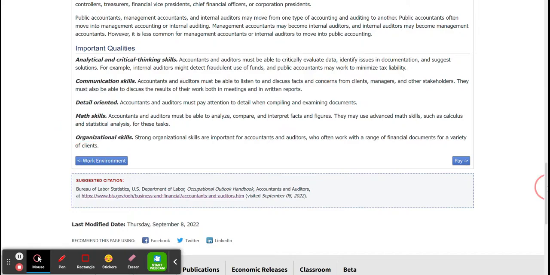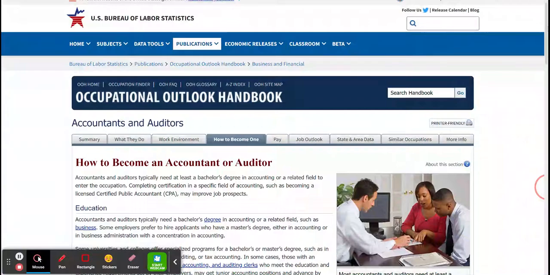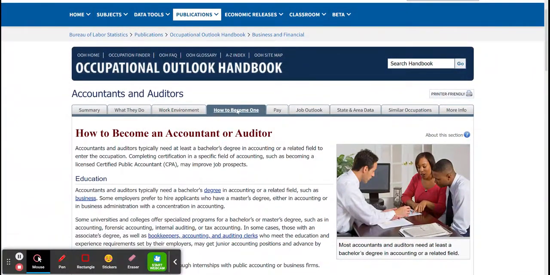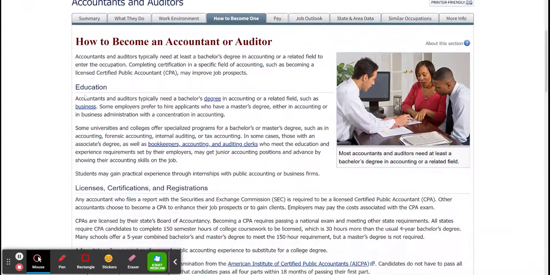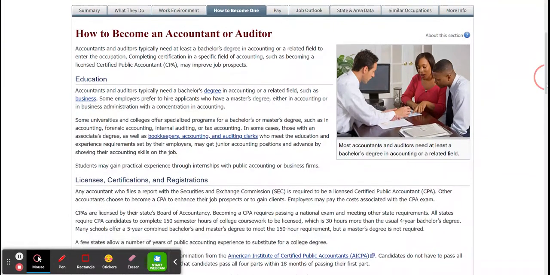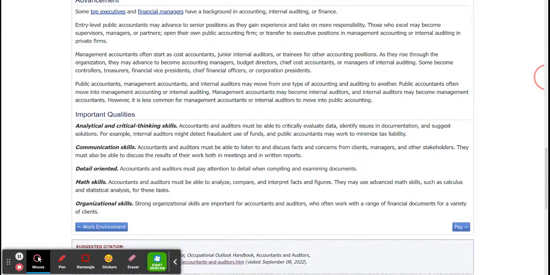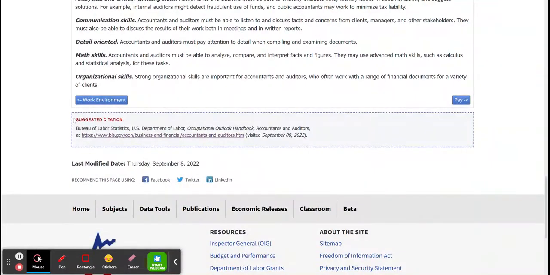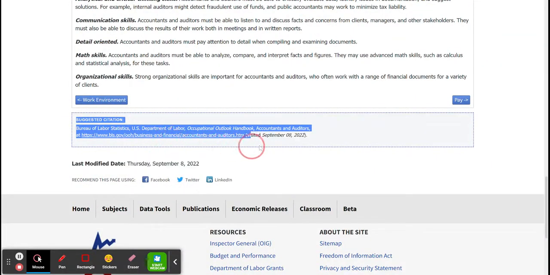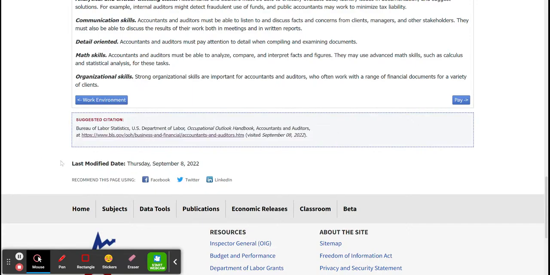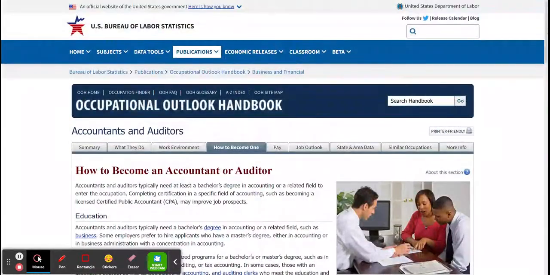So, when you are looking at this information and taking it in terms of creating an entry, you want to click the How to Become One tab, because it's going to give you more information. Work environment is already obvious. What they do is already obvious, but you're going to get more information when you click that tab on education, licenses, advancement, and then personality requirements. Don't forget that this suggested citation is not formatted in MLA, and also pay attention to your last modified date. All right, so this is the Bureau of Labor Statistics.